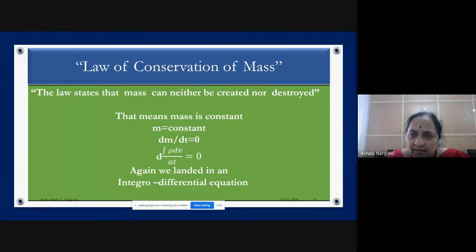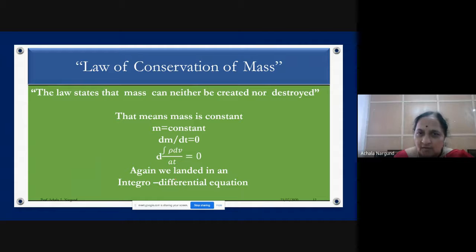Now here I can say that mass means, in this webinar, how many participants are there. Already 30 have joined, so the mass is 30. But whether it cannot be created or destroyed is possible? Some of you might have left, or some of you may not have a Wi-Fi connection and got disconnected, then the mass will not remain 30. It may become 20, 25 or 10. We don't know what will happen. But the law says mass can neither be created nor destroyed.